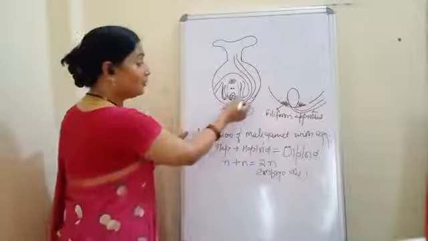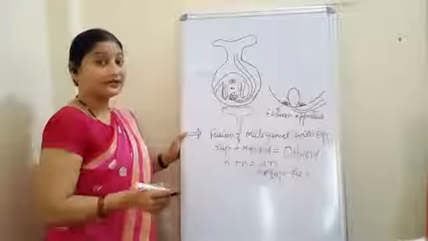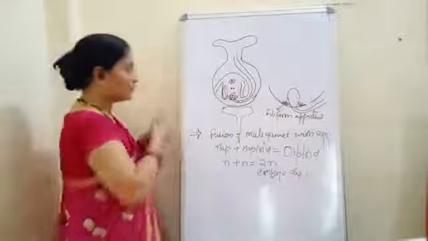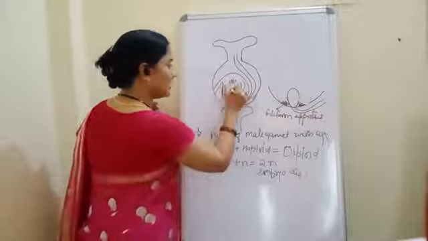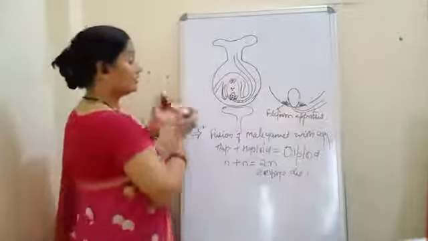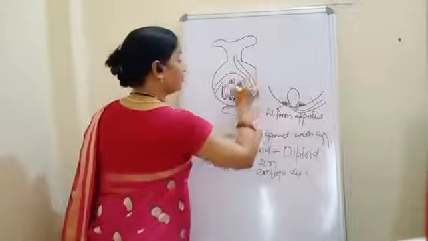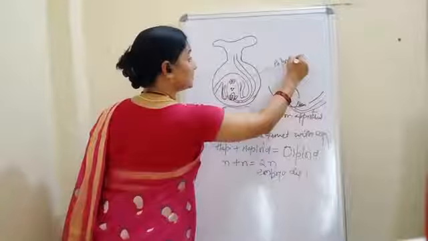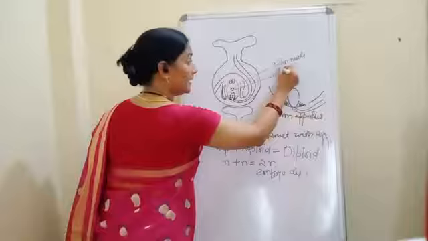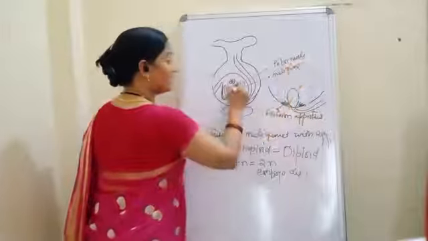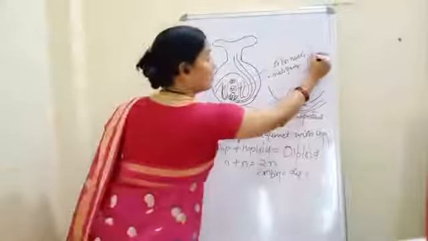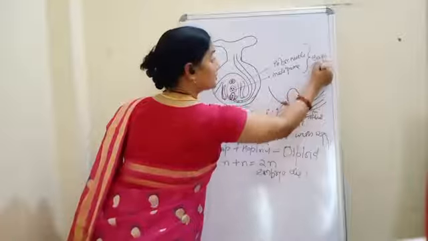Now, one more male gamete is there. Now, this is its turn to enter. This will also enter. Suppose it also enters, and then it will fuse with the two polar nuclei. Now, these are the polar nuclei. Okay, this is the male gamete. These will fuse, and then they will form endosperm.